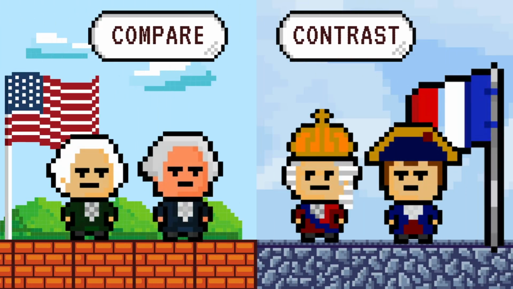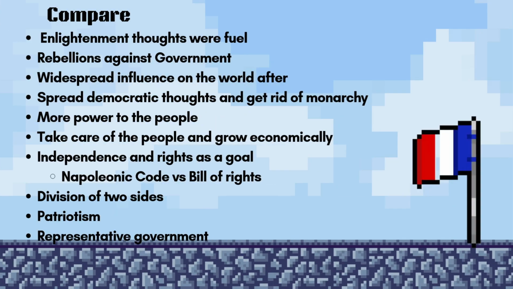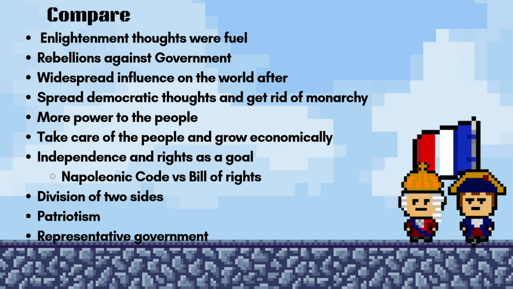Now that we understand the revolutions, let's do a little bit of comparing and contrasting of them. First, let's compare. The Enlightenment thoughts were fuel to both of the revolutions. They were rebellions against governments which were oppressive, and both revolutions had widespread influence on the world after. They spread democratic thought, the idea of getting rid of monarchy, and the idea of more power to the people. They also wanted to take care of the people and grow economically as a country. Independence and rights were a goal. This was seen in the Napoleonic Code and the Bill of Rights.